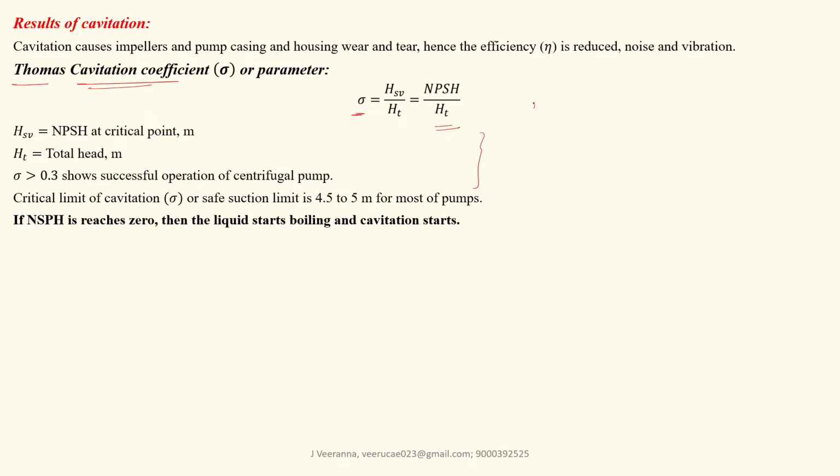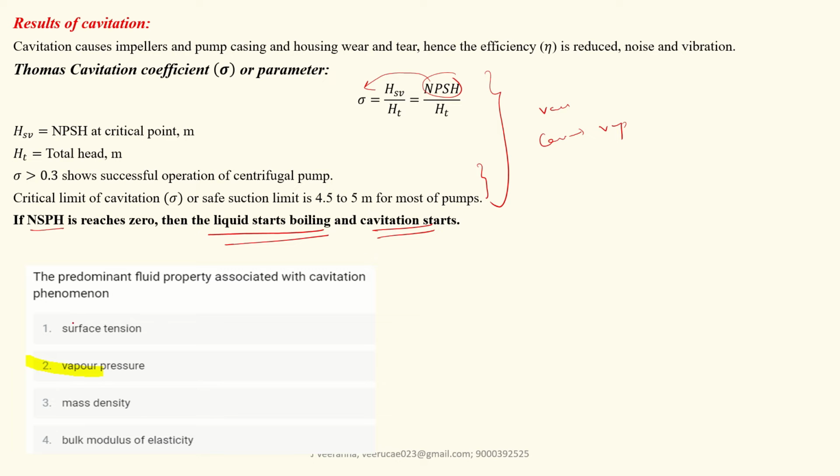One time in the GATE, they asked a question where they gave the net positive suction head value and the total head, and asked what is the cavitation coefficient. Okay, now this is the range. If the pump needs to run successfully, you should maintain the cavitation coefficient more than 0.3, and the critical limit of cavitation or safe suction limit should be 4.5 to 5 meter for most pumps. Okay, next, if the net positive suction head is 0, liquid starts boiling and cavitation starts. So this is one of the simple questions asked recently in the JRF.